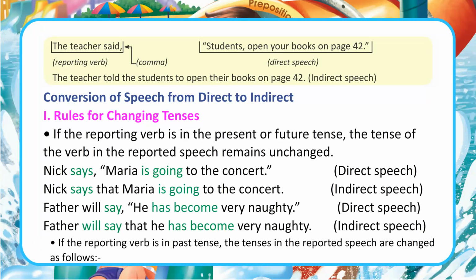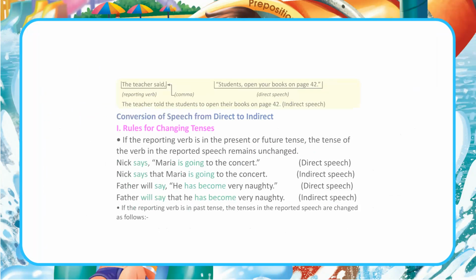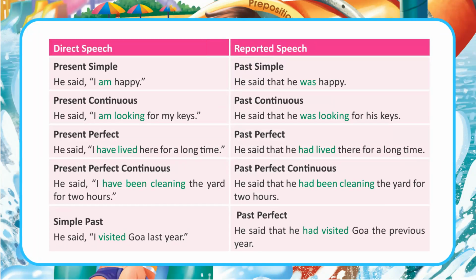If the reporting verb is in past tense, the tenses in the reported speech are changed as follows. Direct speech. Reported speech. Present simple. He said, I am happy. Past simple. He said that he was happy. Present continuous. He said, I am looking for my keys. Past continuous. He said that he was looking for his keys.